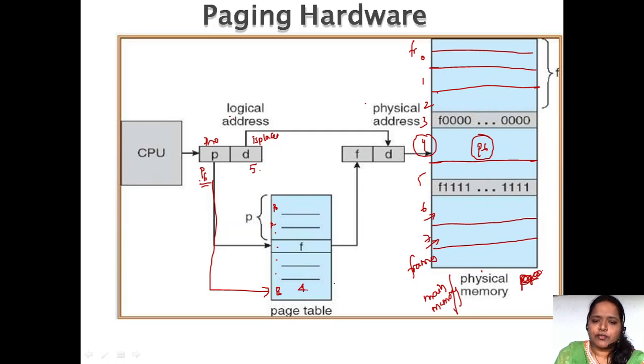So we take that frame number, that is the fourth frame. The displacement we directly take, no need to convert the displacement. Here the displacement is 5, so directly the displacement will come here. That means fourth frame, fifth line. So in the fourth frame, up to 5 lines it can access. This is how we convert the logical address into a physical address.